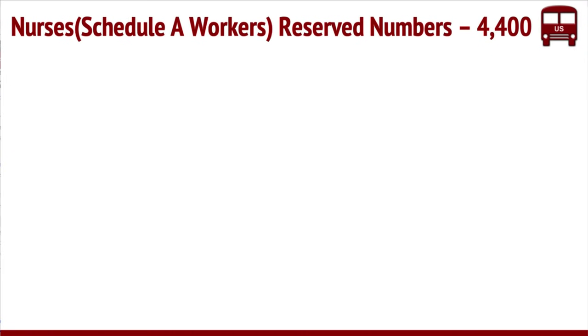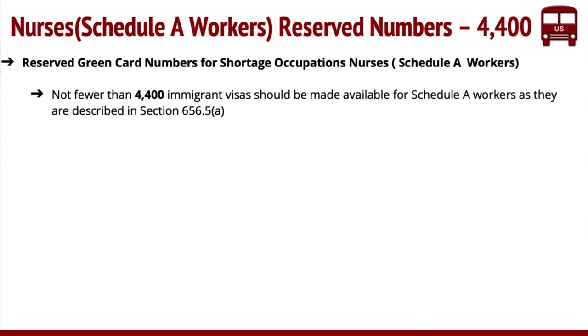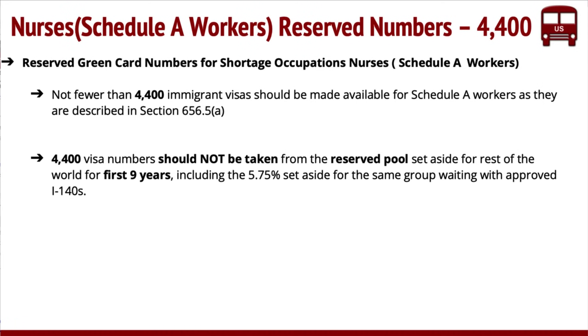Now, they call them occupations which have high demand, and essentially these are schedule A workers, nurses and physical therapists, and they're setting aside 4,400 visas or green card numbers for that, and not fewer than 4,400. All it tells is that this 4,400 cannot be taken from the reserved pool for the first 9 years. You cannot take this 4,400 from that 30% or that 5.75%.